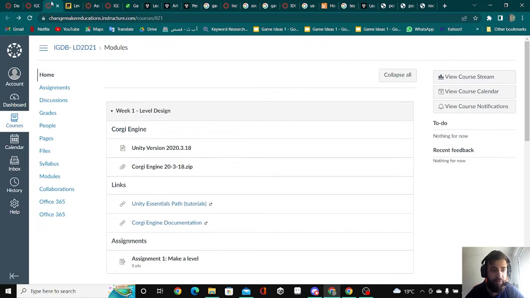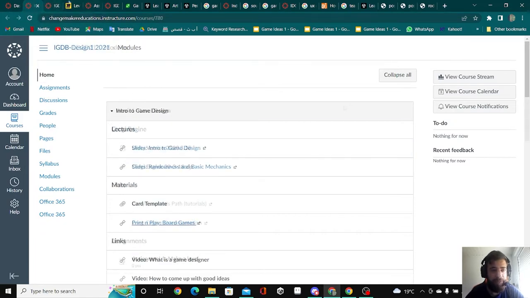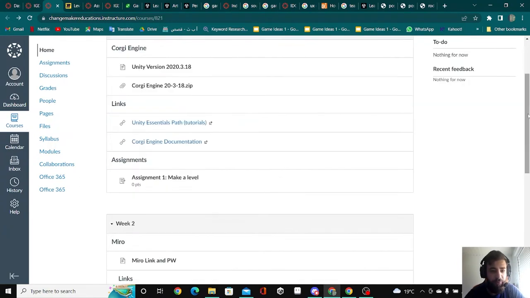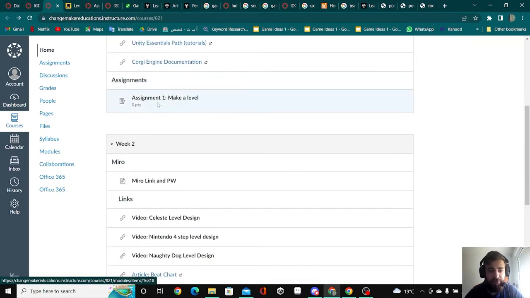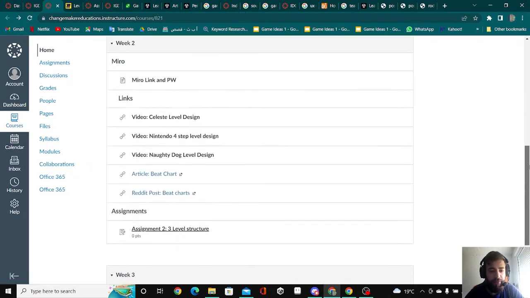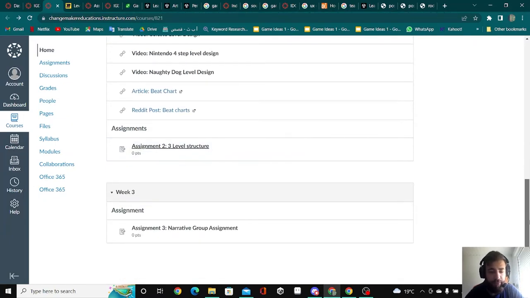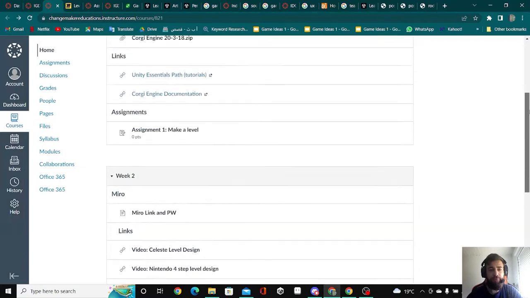The second week, or the week after, the game design started to be introduced to Unity, and we had this Corgi Engine that is an asset in the Unity Asset Store. We downloaded that, and we had some links for essentials and the Corgi Engine documentation. And our first assignment was to make a 2D level, and then we would build more and more levels, and we would have a few more things to add to that level.